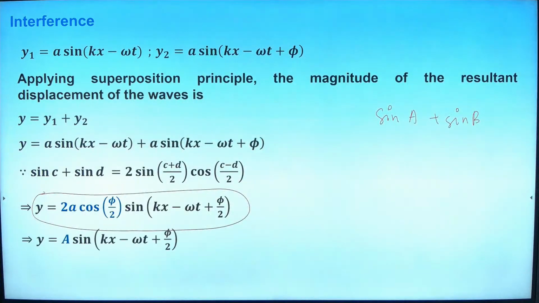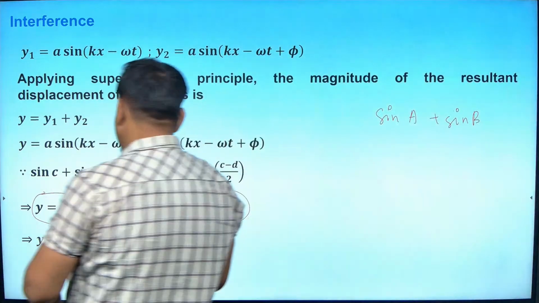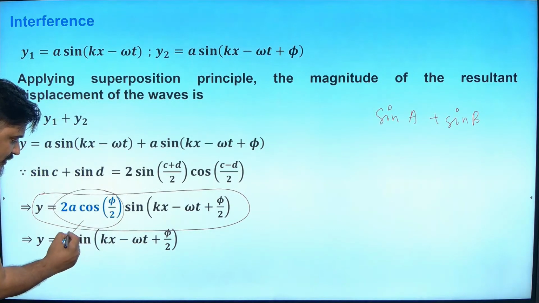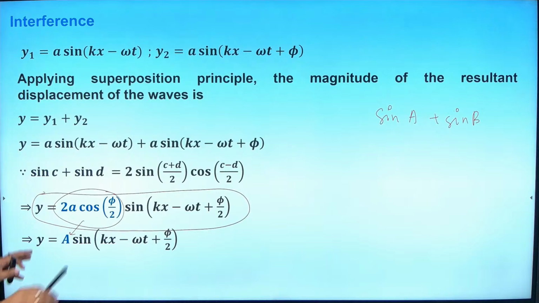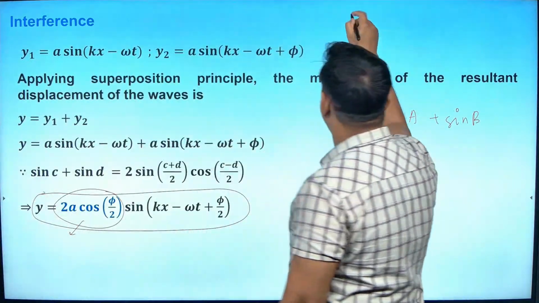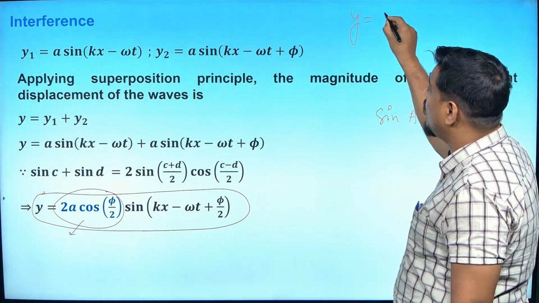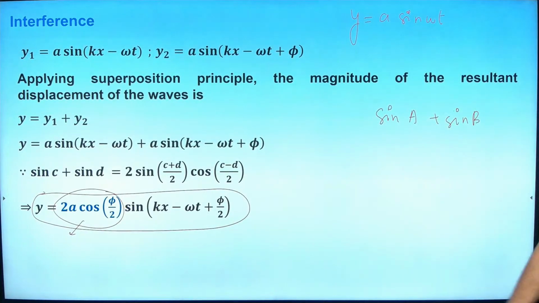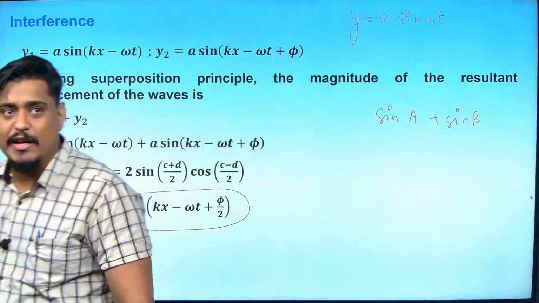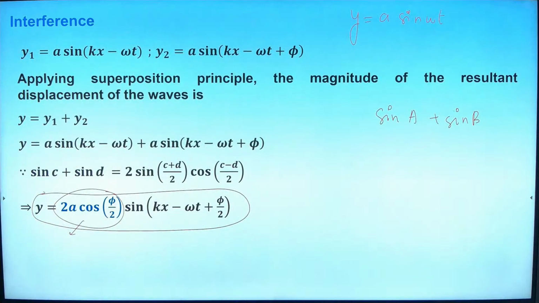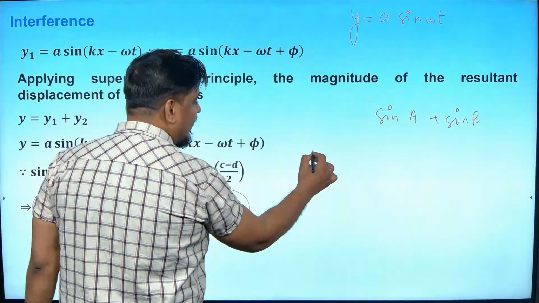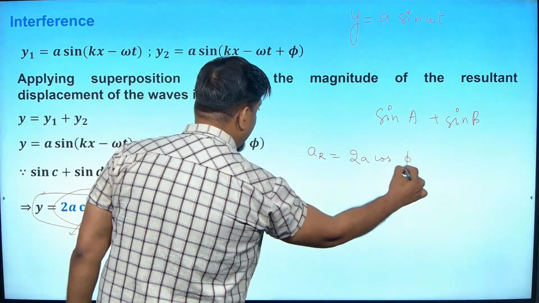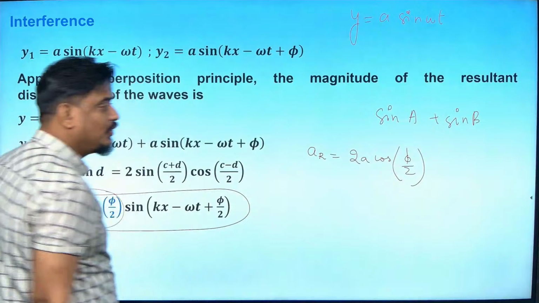Shall I proceed further? Okay. So now, if you see this term, don't you think it looks like y is equal to a sine omega t, that is, this term becomes like some kind of amplitude? The general equation of a wave is y is equal to amplitude times sine omega t, isn't it? So can I say that the term 2a into cos phi by 2 is some kind of amplitude? So we came to know that the resultant amplitude of these two waves is 2a into cos phi by 2. Do you agree with me?